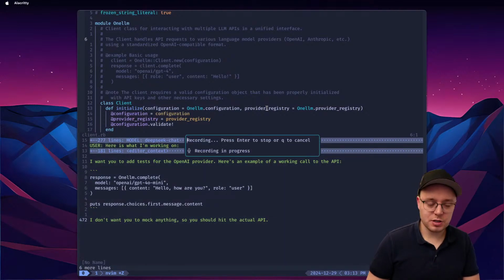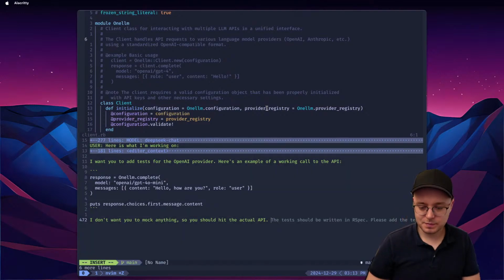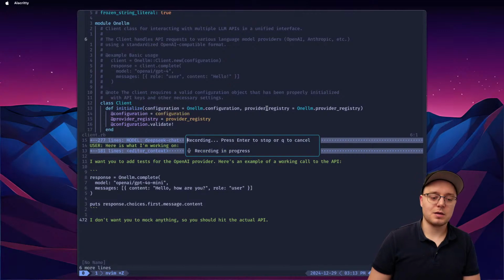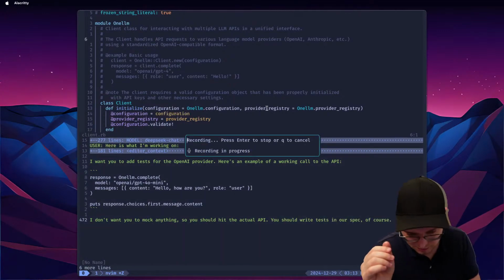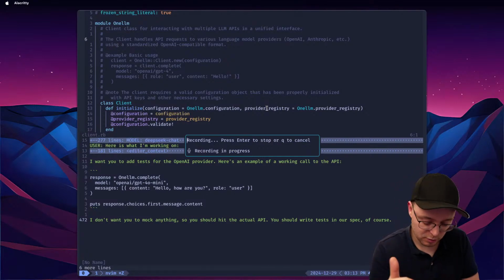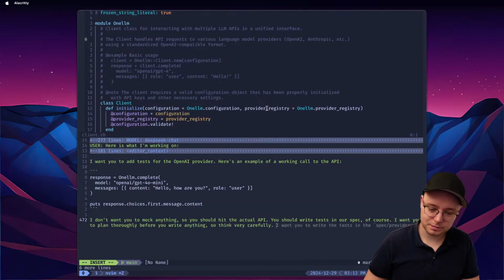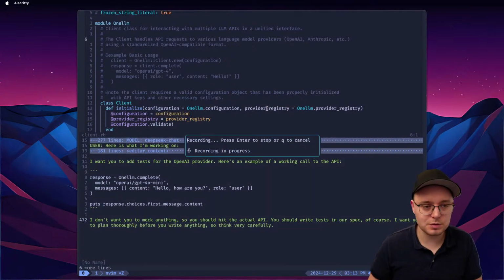Think of edge cases. You should write tests in RSpec, of course. I want you to plan thoroughly before you write anything. So think very carefully. Use best practices and standards in RSpec and keep the tests simple.